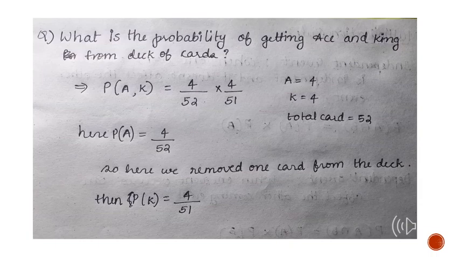So the next time when we take another card, the total number will be 1 less than 52, that is 51. So the probability of K will be 4 by 51. So here the second event is depending on the first event. The total number has become 51 from 52. So that is an example of a dependent event.